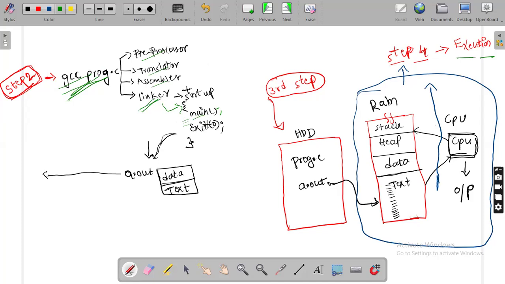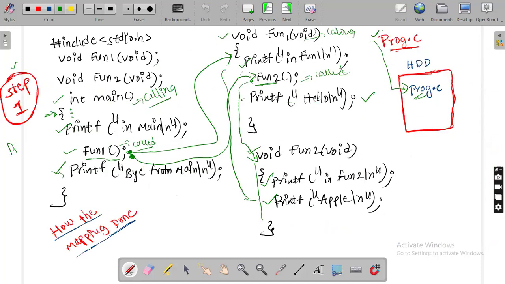This much clear? So now tell me, after this compilation, what is generated? After the linker stage, an executable file, a.out, is generated. This a.out is a combination of data segment and text segment. It is in binary format. What does this a.out contain? It contains the same information, this code only.